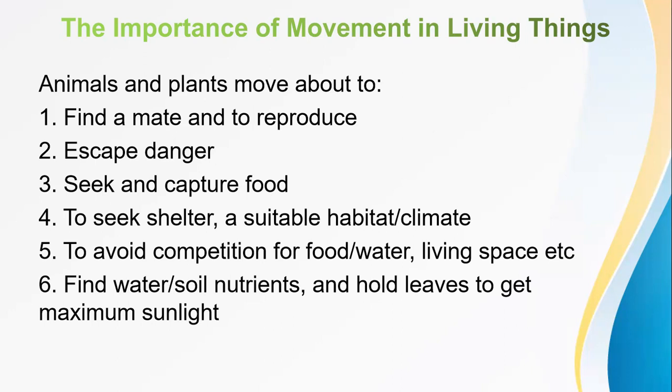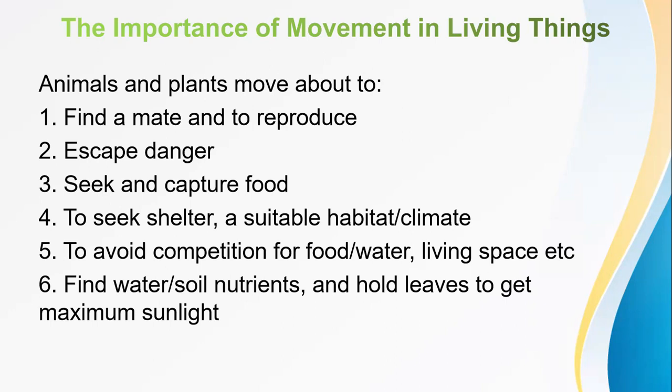The third one is that animals and plants move about in order to seek and capture food. We know that plants and animals require food to gain nutrients that will help them to grow and develop, and also to live and survive. So without movement, sometimes it will be difficult to seek and capture food. But thanks to movement, plants and animals can move to various places just to get food.